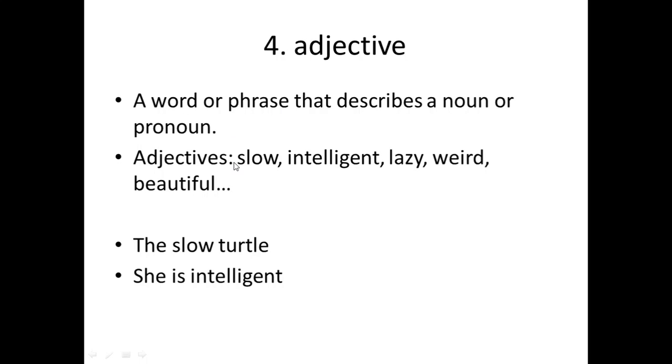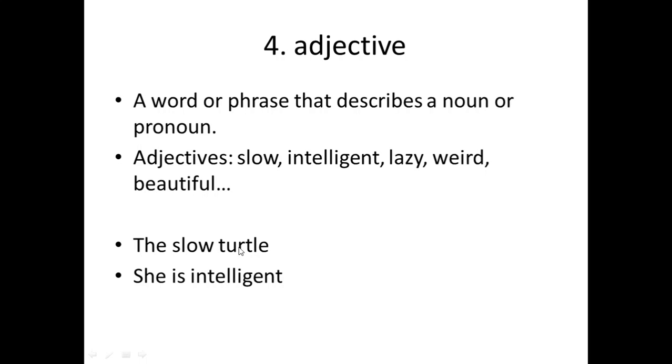These are examples of adjectives, and you can think of more than these because we have a number of adjectives. These are a few of them: slow, intelligent, lazy, weird, beautiful, and so many others, etc.